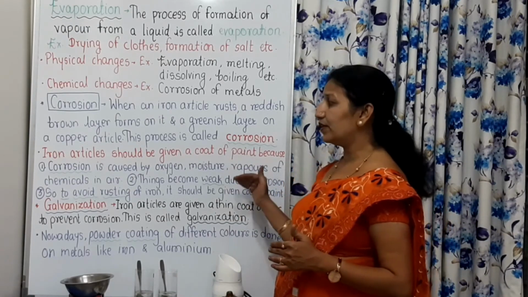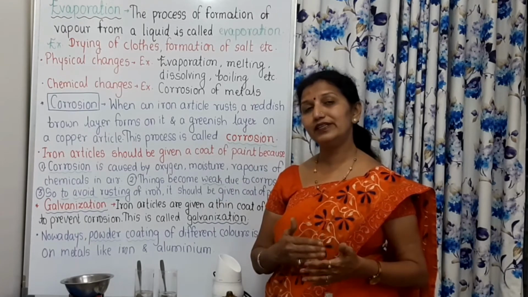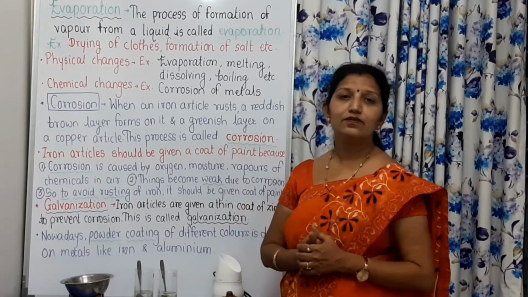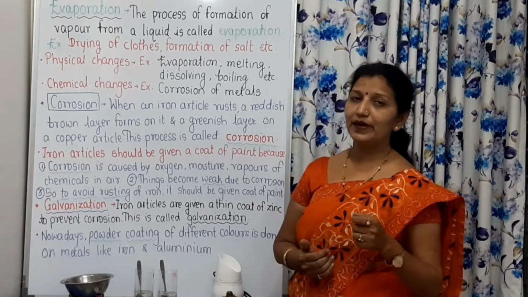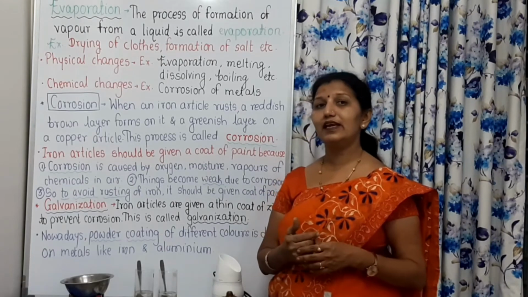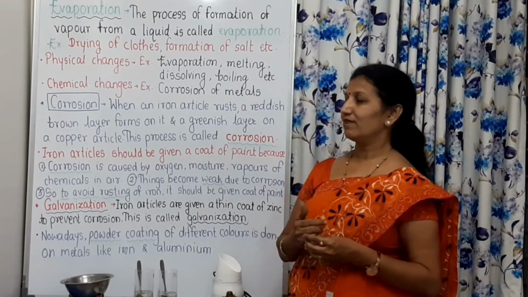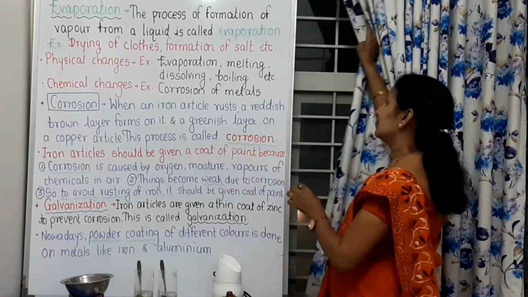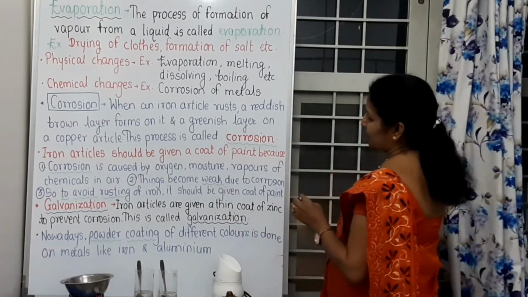And to avoid the rusting of iron or corrosion of copper, what should we do? We should paint these metal rods or metallic things with the help of oil paint. That's why oil paint should be used.